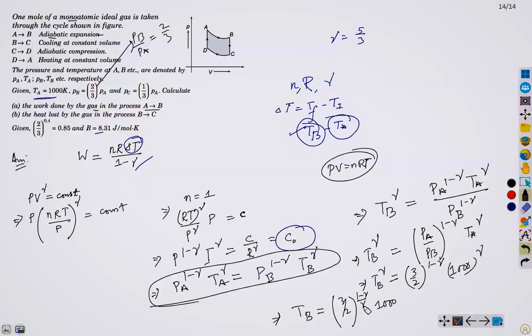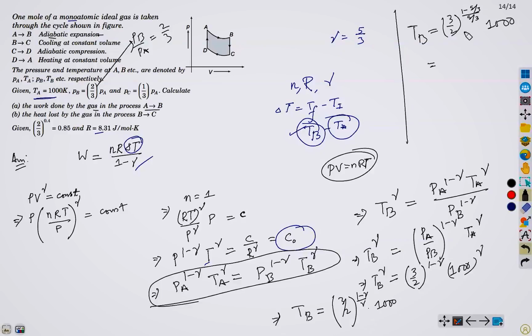Look at the right hand side: there are no unknown terms. So if we substitute the value of gamma, (3/2)^((1 minus 5/3) upon 5/3) times 1000.